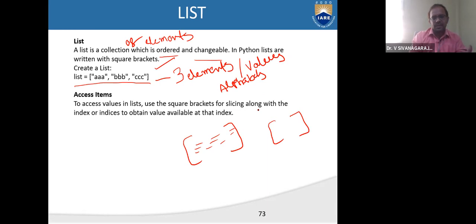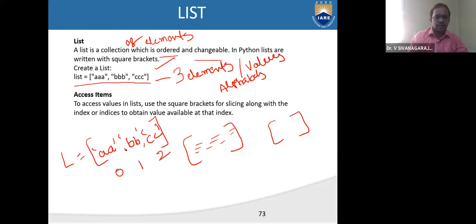So what is meant by accessing? For example, this is a list. Let us say L. How to create a list? By means of square brackets. I'm creating a list of strings of alphabets. These are the values or elements of the list. Always the index starts with 0 and moves like this, 1 and 2, right? And each element or value is separated by a comma.